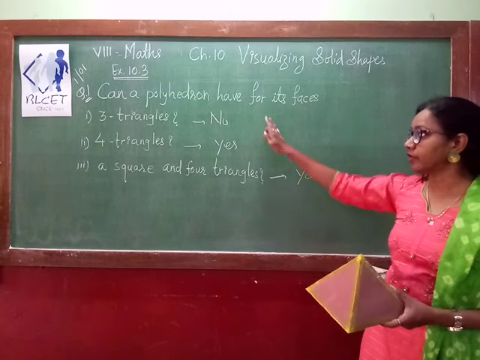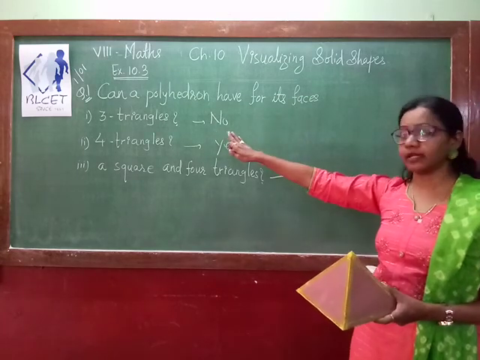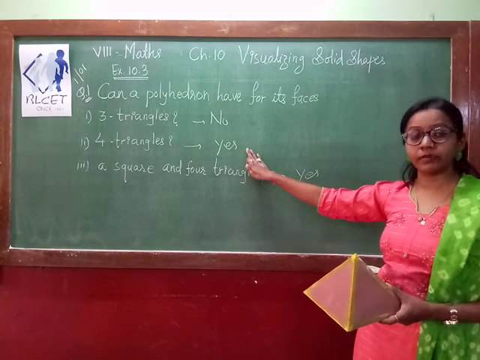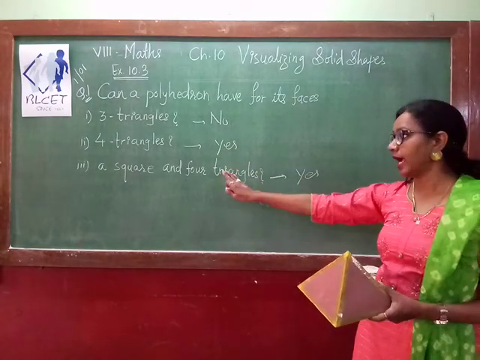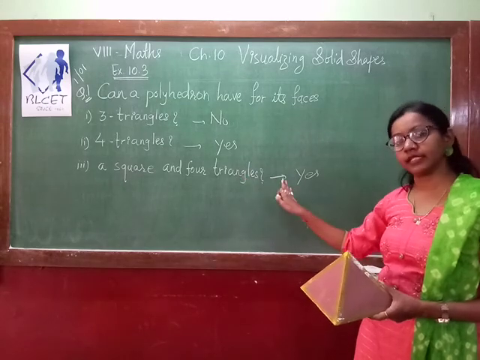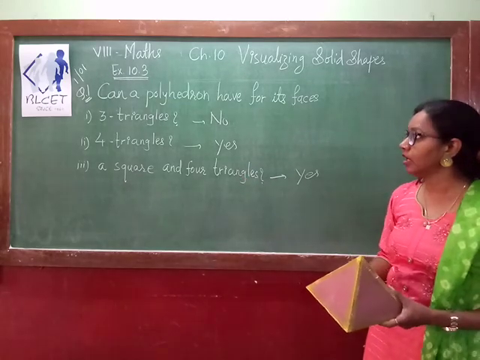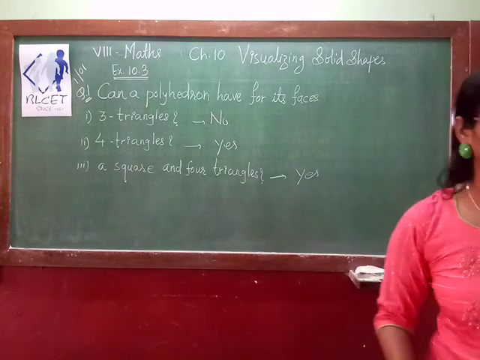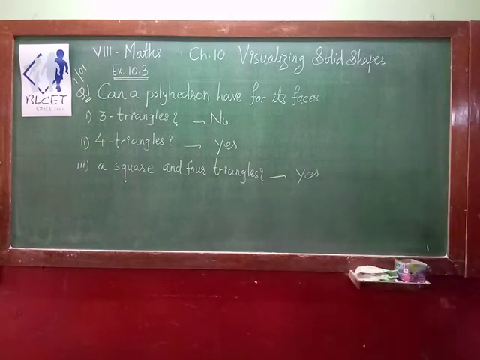So what is the answer of the first question? Three triangles, it is not possible to form a polyhedron. Four triangles, yes, it is possible to form a polyhedron. And for the square and four triangles, it is possible to form a polyhedron. So this is all about your question number 1. Move on to the next question.